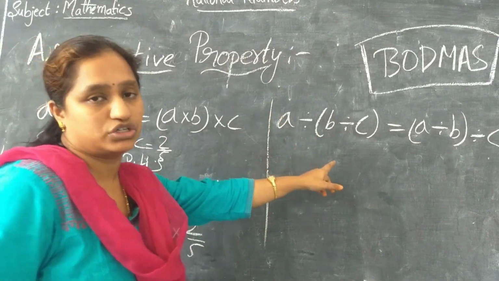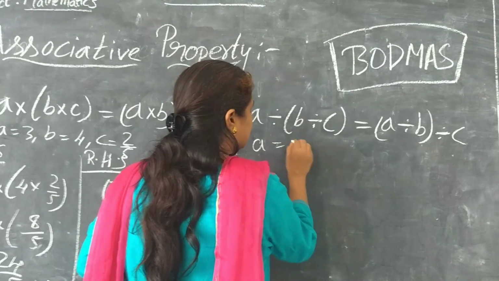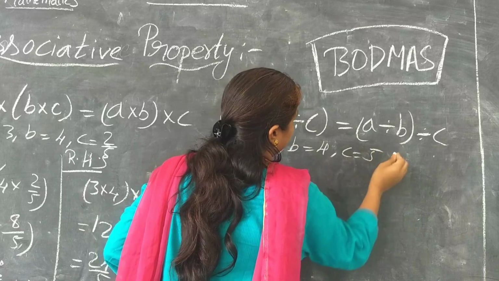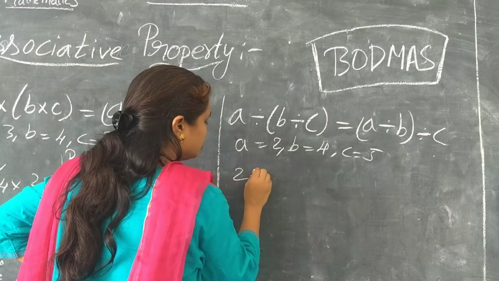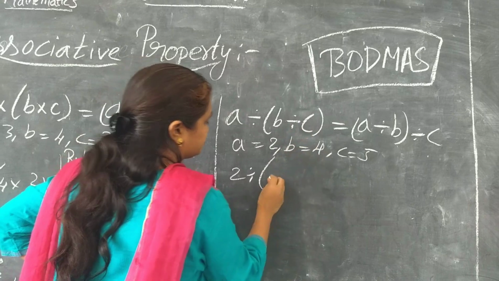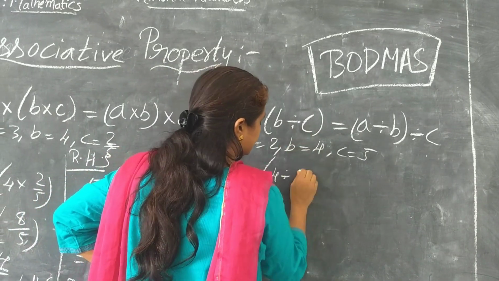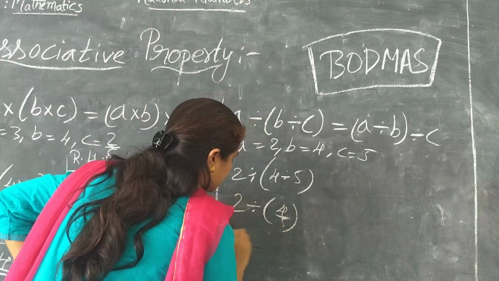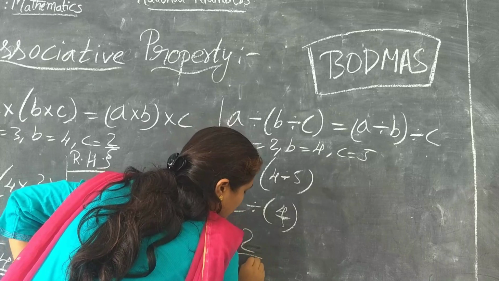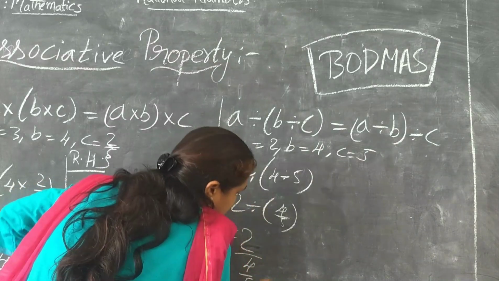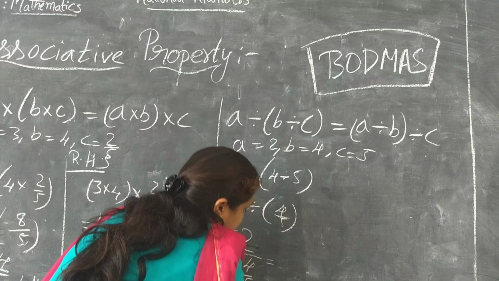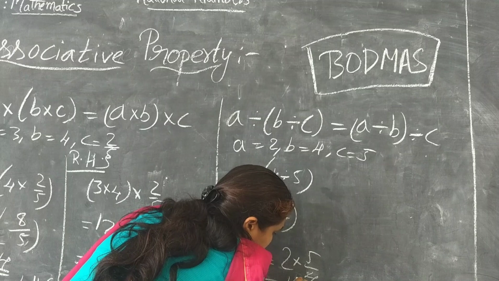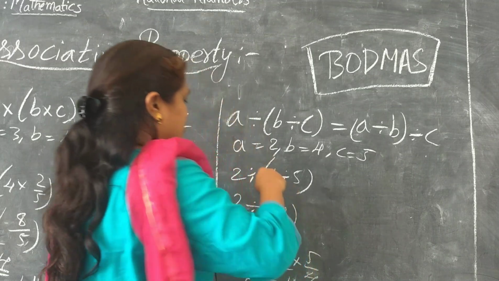Okay, let me take the example. A is equal to 2, B is equal to 4 and C is equal to 5. So A is 2 by what is B? 4 by C is 5. You can see here 2 divided by 4 by 5, which is equal to 2 into 5 by 4, which is equal to 5 2s are 10 by 4. This is LHS side.